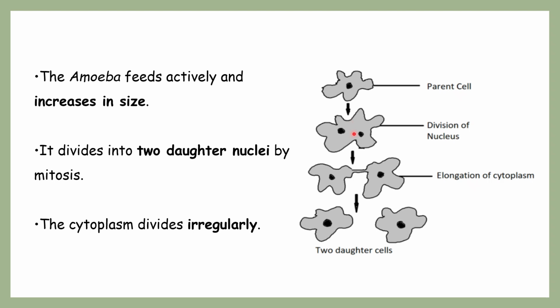Before going through this axis, you can clearly see the division of the nucleus is also going on here with the help of mitosis. And ultimately, once that division of the nucleus is properly done, you can clearly see this single parent is divided into two daughter cells. So this is how the irregular type of binary fission can be seen in amoeba.